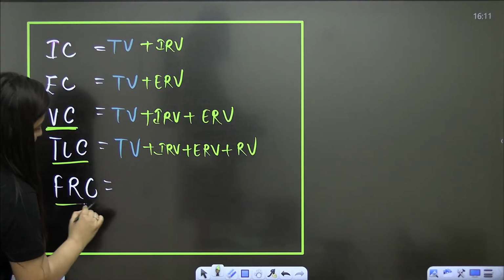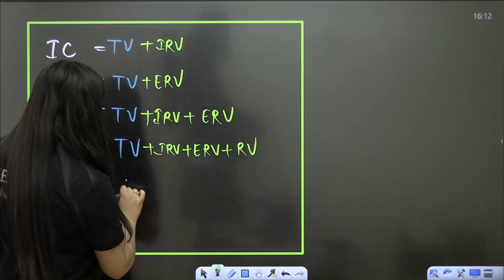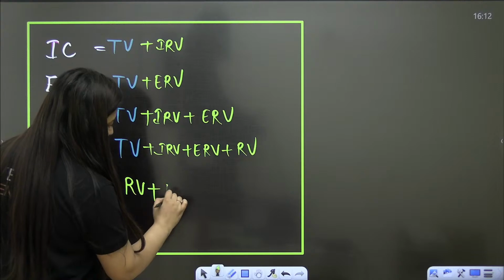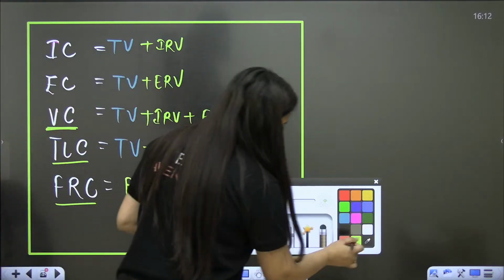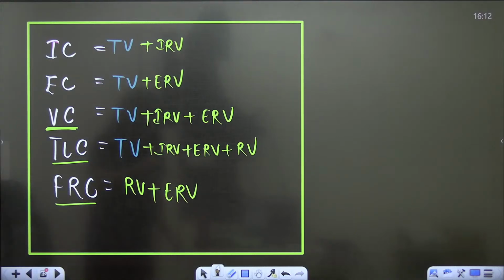And for functional residual, the remaining capacity, you have to consider residual volume plus expiratory reserve volume. So tell me, are the formulas difficult or easy? It's very simple.